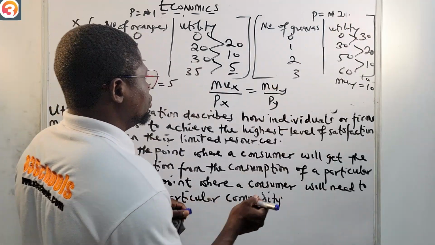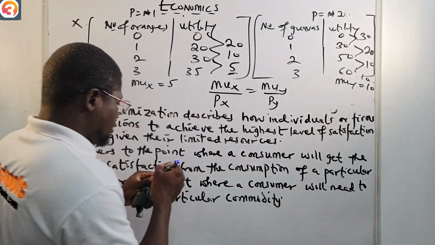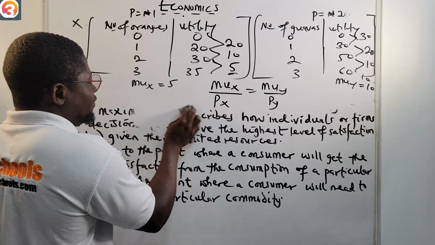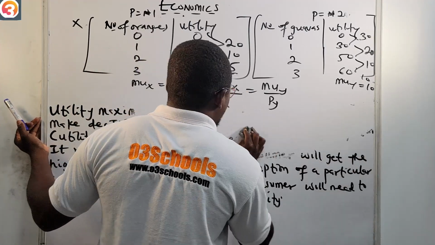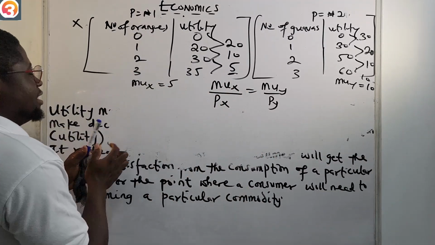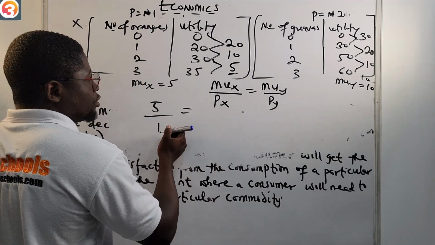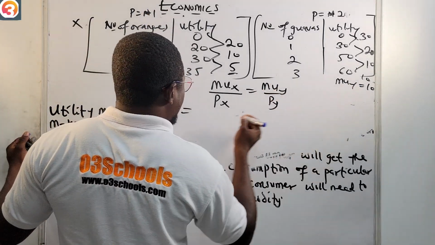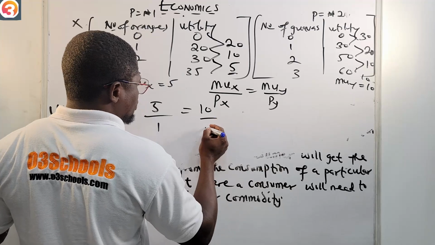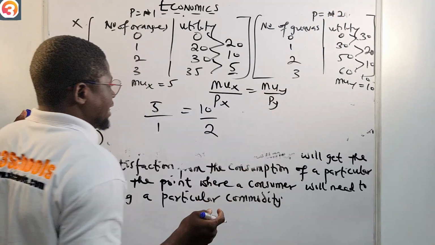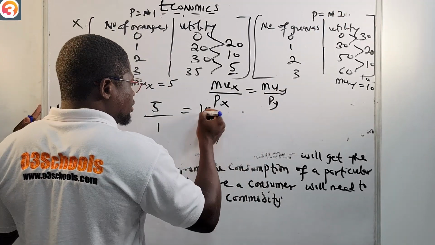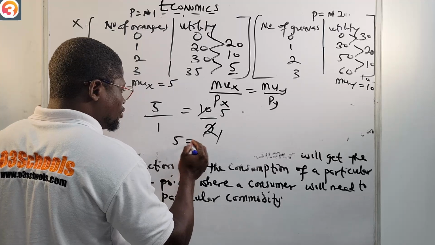MUX is 5, over price 1 naira, is equal to MUY, which is 10, over price 2 naira. So 5 over 1 is 5, and 10 over 2 is 5. 5 is equal to 5.